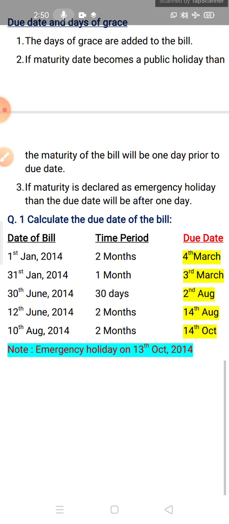Children, I hope you have all understood the concept of bills of exchange, promissory note and calculation of due date. In the next part we will solve the questions of journal entry. This chapter is based on journal entry questions. Till now, you have to find out the maturity date. The questions are already given in your NCERT book. Take the question and find out the due date. Do practice of calculating due date.